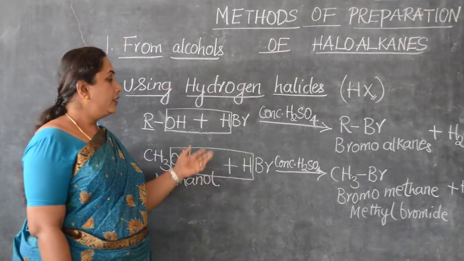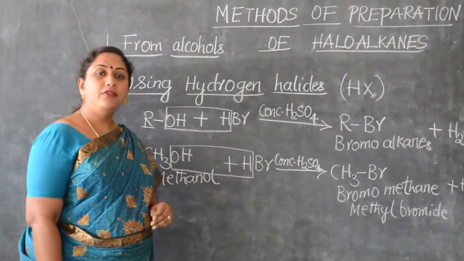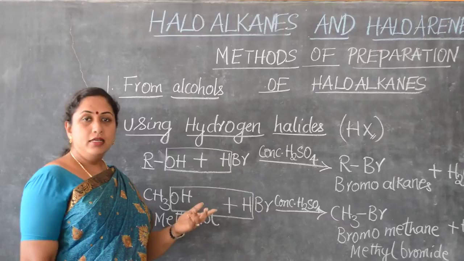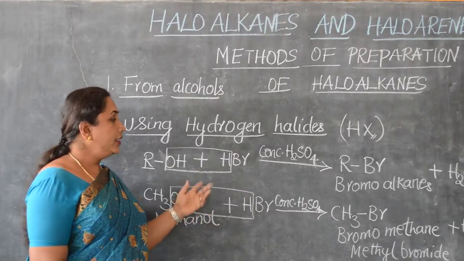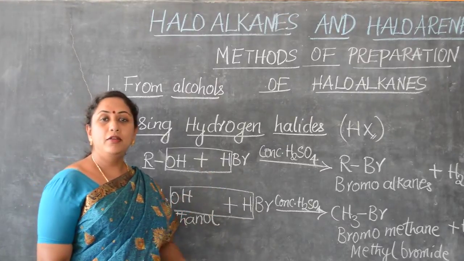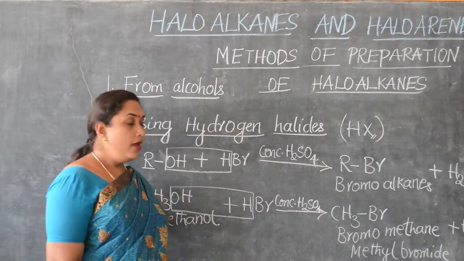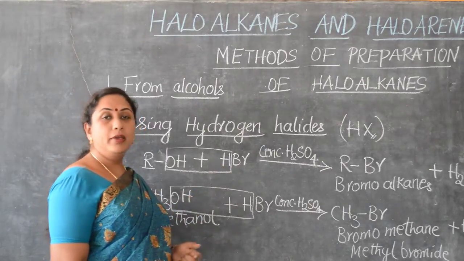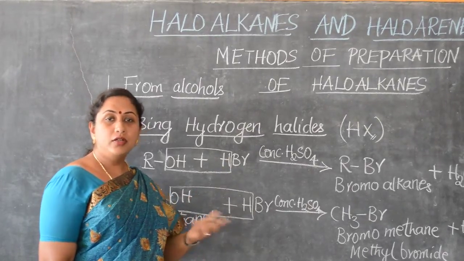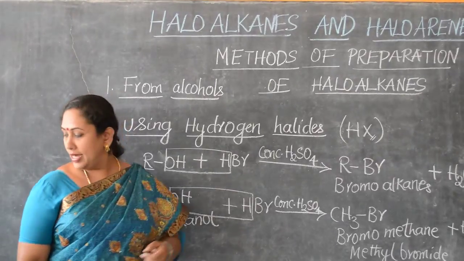If we take HCl, we will end up in the formation of RCl. Similarly, if we take HBr, we will end up in the formation of RBr. And instead of hydrobromic acid, we can also take hydroiodic acid.